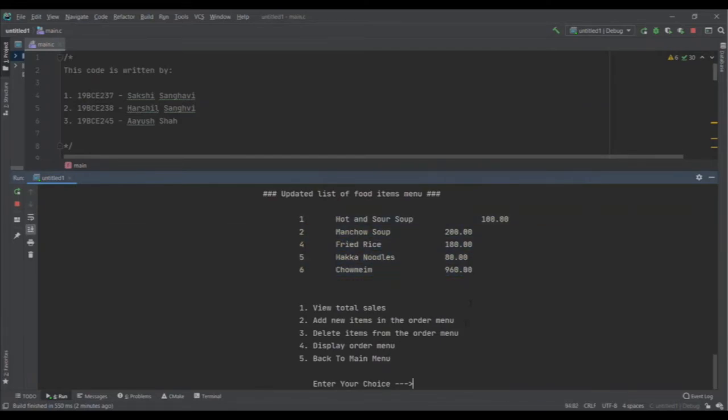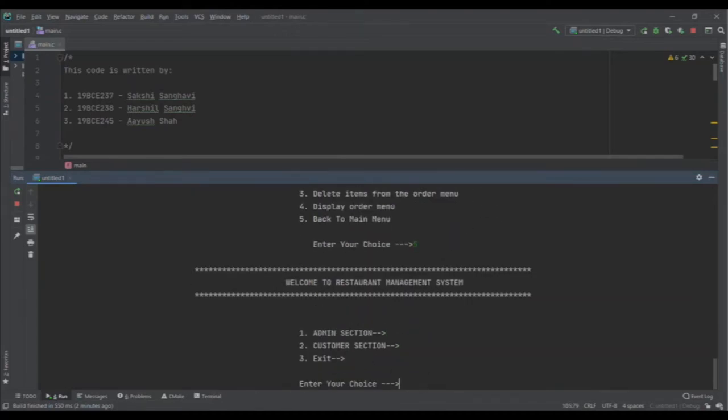Now let's get back to the main menu. Before going back to the main menu, let me explain that I will explain about this feature later on in the video. Now for going back to the main menu, I will press 5. Now as I press 5, I am back to my original interface, which asks me again whose task I am going to perform.